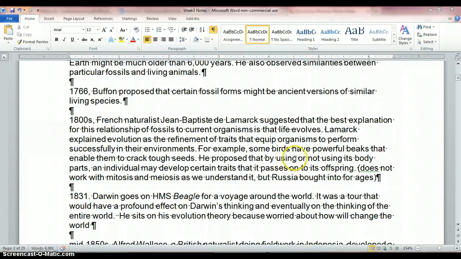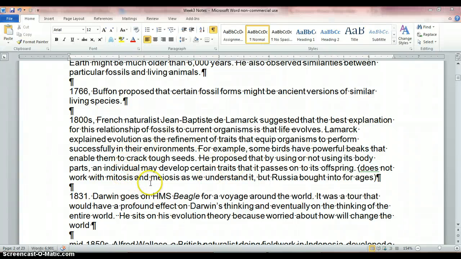For example, some birds have powerful beaks that enable them to crack tough seeds. He proposed that by using or not using its body parts, an individual may develop certain traits that it passes to its offspring. Now, in current biology, there is some evidence that this might be happening for certain genes, but overall, we found that this is not accurate, right? Because evolution doesn't have a goal, and it's more of an overall version than an individual-scale thing. But that's if you take a much more intensive gene-based evolution class.